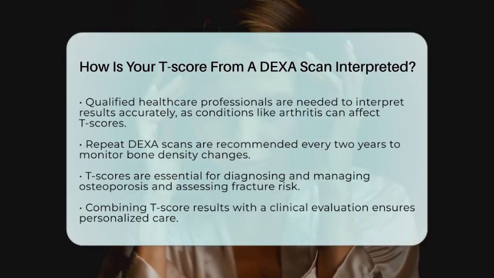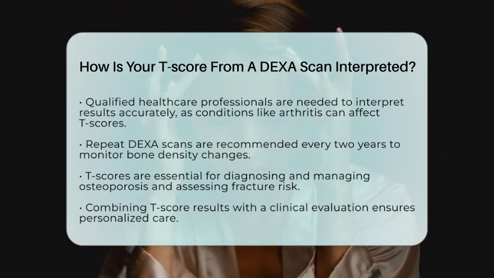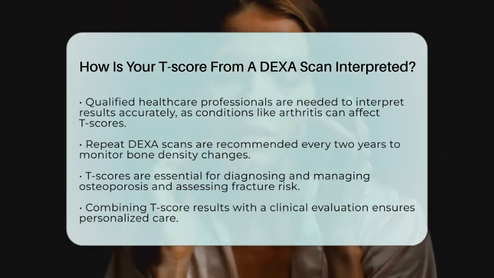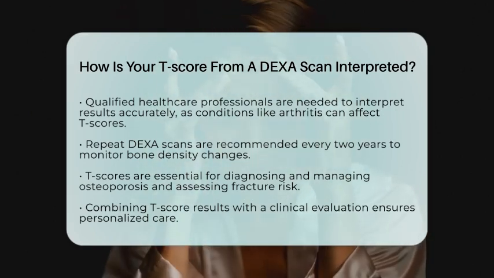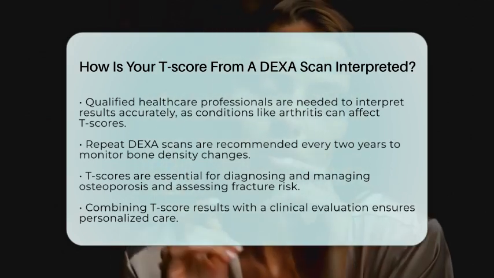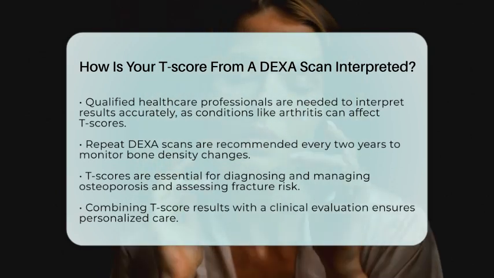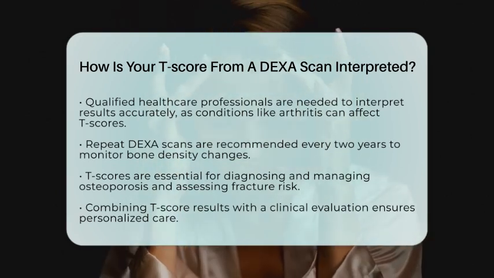In summary, your T-score from a DEXA scan provides a standardized measure of bone density compared to a young healthy adult. This information is crucial for diagnosing and managing osteoporosis and assessing fracture risk. Always remember to combine T-score results with a clinical evaluation for personalized care.